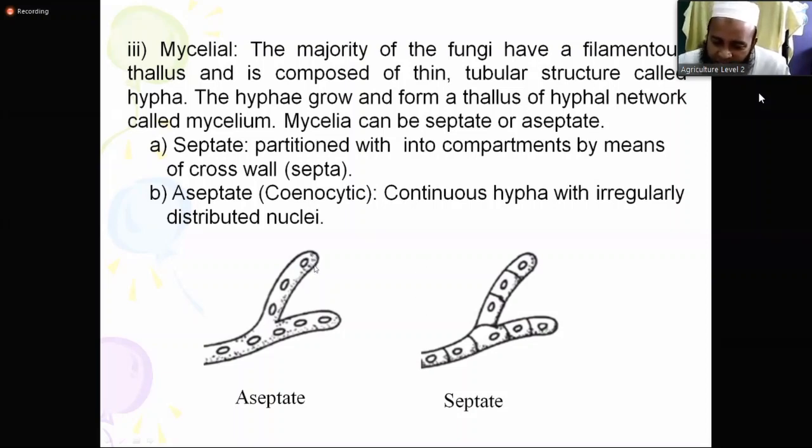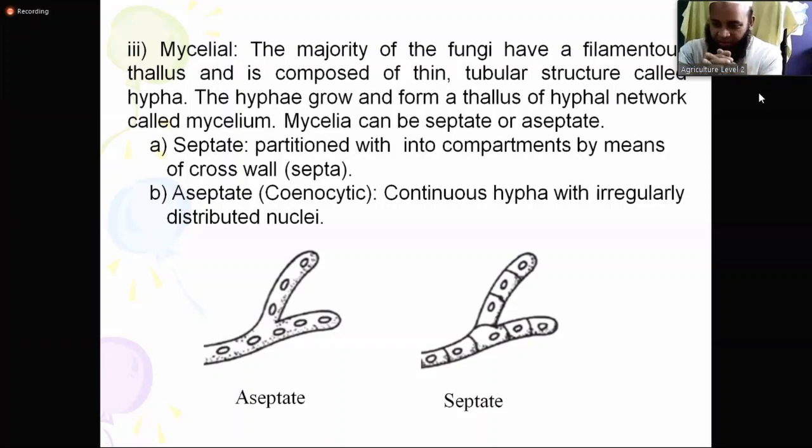Here you can see very long structures. This is an enlarged part of the mycelium. This is called hypha. So a part of mycelium is called hypha. Mycelial means they have mycelium. The hypha grow and form a thallus. The hypha, that means the branch of the fungus, grow and form a thallus. Thallus means body. Form a thallus of hyphal network.